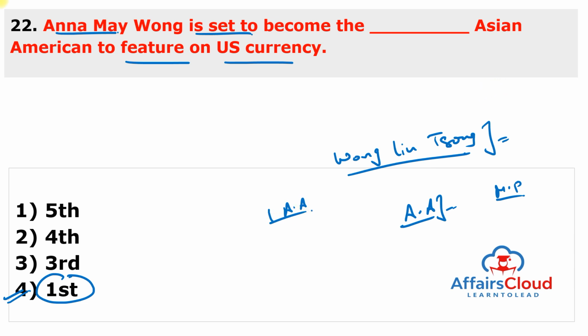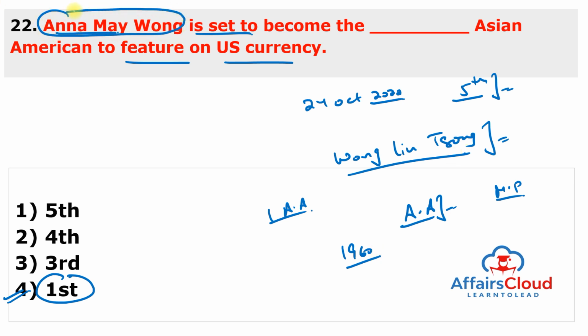So May Wong's face, chin resting on her hand, will begin circulating on 24th of October 2022 as the 5th coin in the American Women Quarters program. And she was the first Asian American actress to receive a star on the Hollywood Walk of Fame in 1960. Remember this name, this is important, May Wong, but original name was Wong Liu Song.